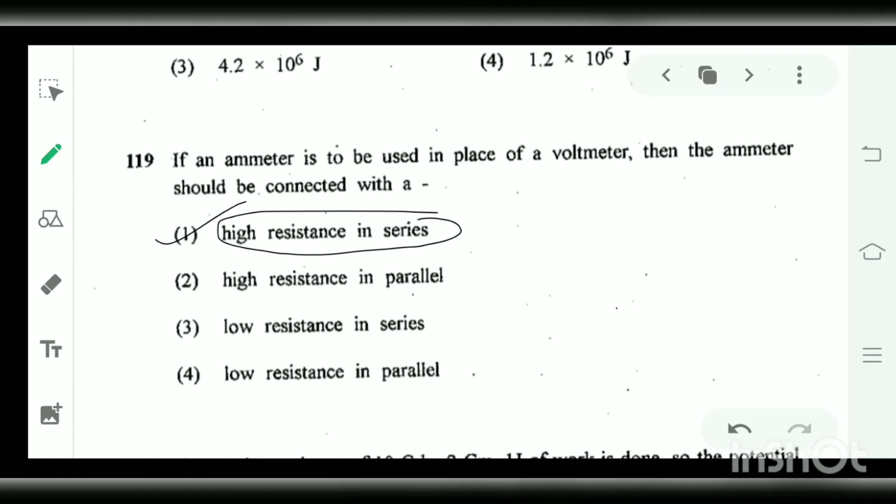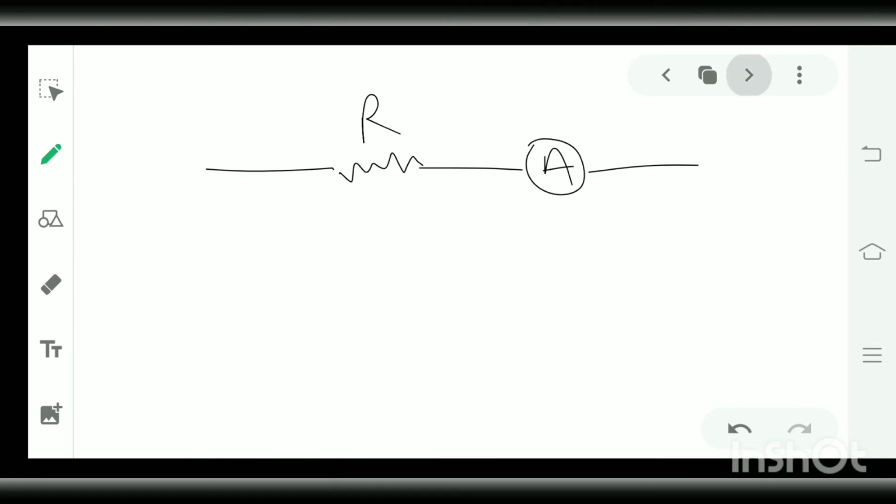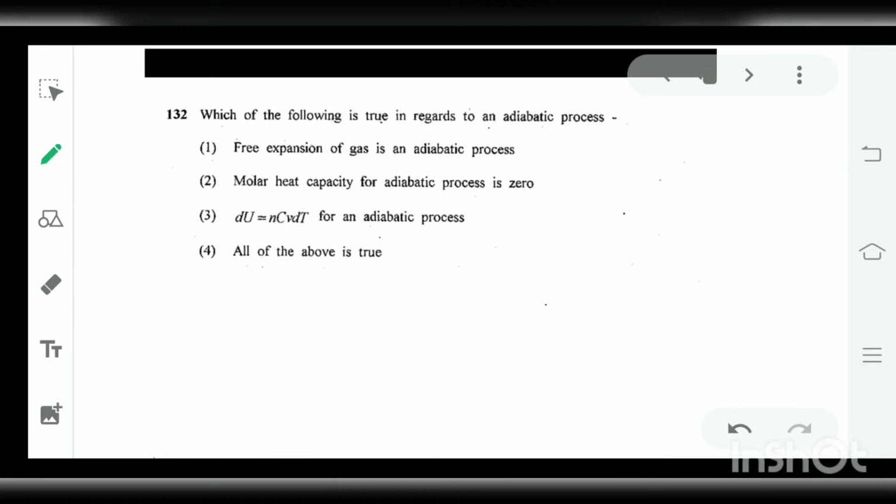Next is, which of the following is true in regards to an adiabatic process? So we have to find which of the following is true in case of an adiabatic process. In an adiabatic process there is no exchange of heat, so the heat transfer dq is simply zero.